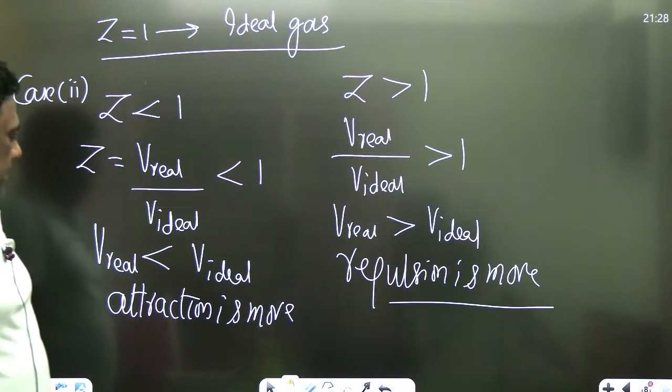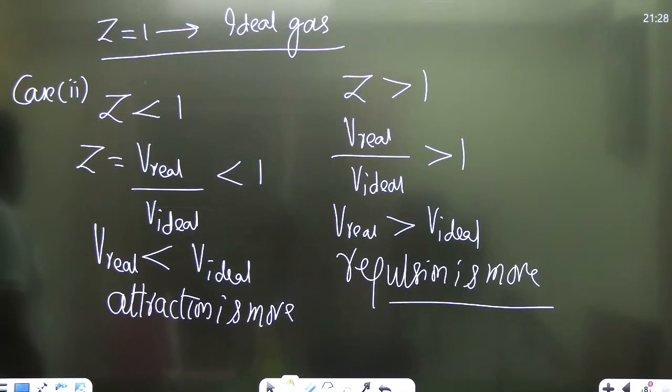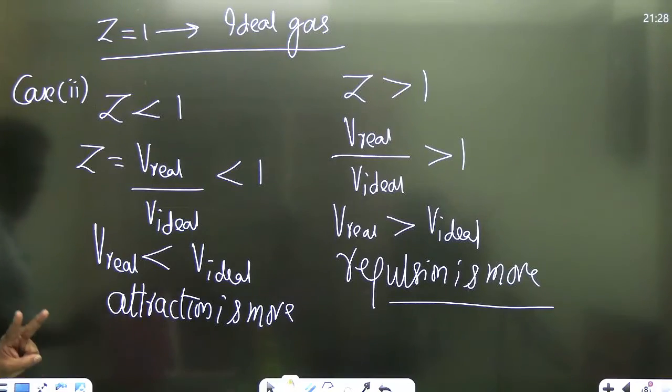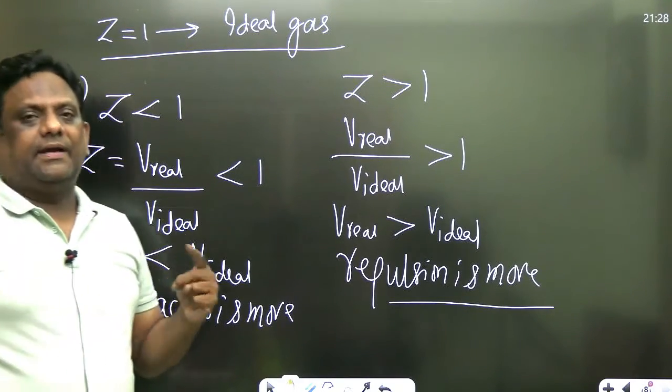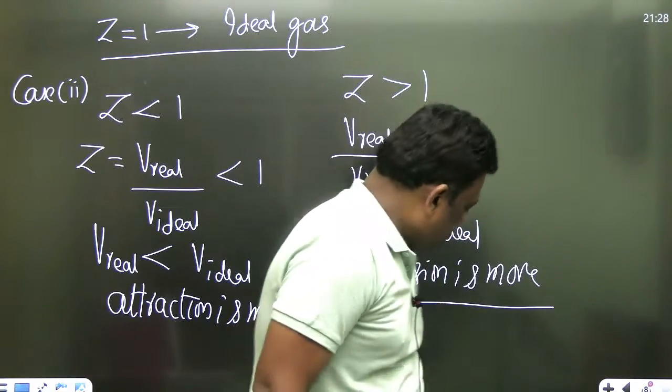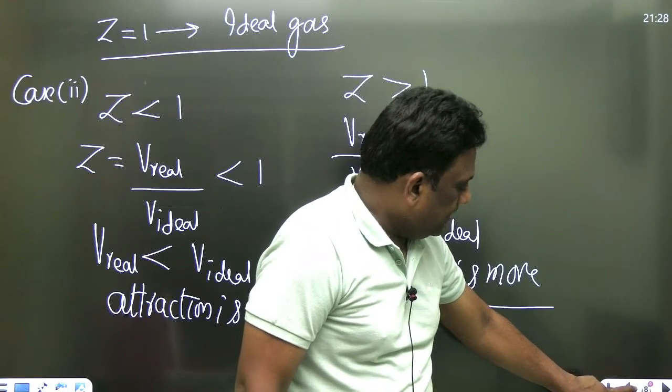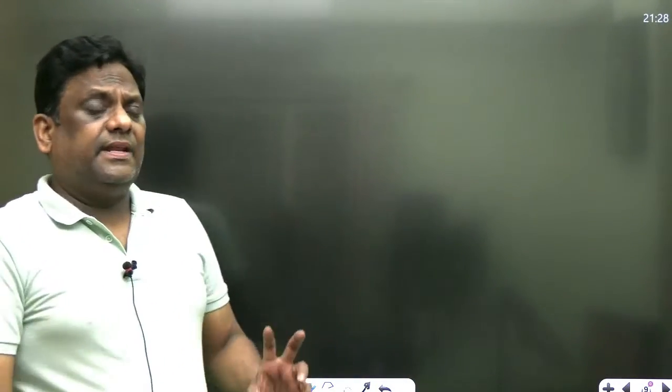Now, please observe here. हाँ. Now understand carefully. Let's proceed. Now, Z can be 1, Z can be less than 1, Z can be greater than 1. अब देखते हैं सर कुछ critical temperature, all those things. Let us discuss in detail. तो hope there is no problem with this. चलो आगे बढ़ते हैं सर. Now, after that I'll be explaining liquefaction and how this Z is influencing liquefaction. All those we'll discuss in detail.